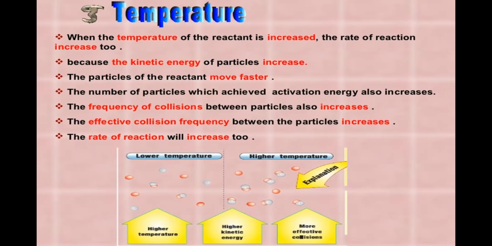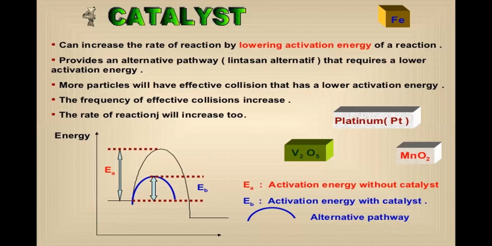As the figure suggests, in the first case, the particles will be moving with a slower speed, and there is a decrease in the number of effective collisions. When we increase the temperature, there is faster movement, thereby increasing the speed and kinetic energy. So the particles attaining activation energy will be high, they will collide, and the number of effective collisions increases. As a result, the rate of reaction also increases. That is the third factor, the temperature. Now we will move on to the next factor, that is the catalyst.